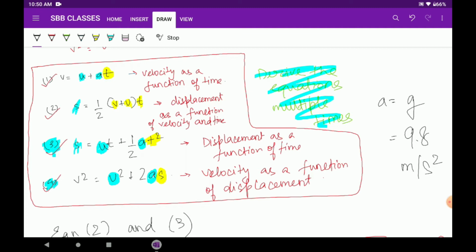So these are the 4 equations. You keep these in mind, you write them down and you practice them frequently. So the next thing which we will be learning is free fall.